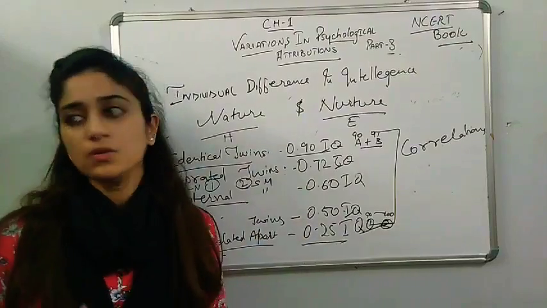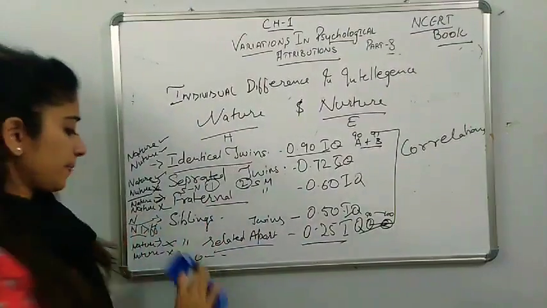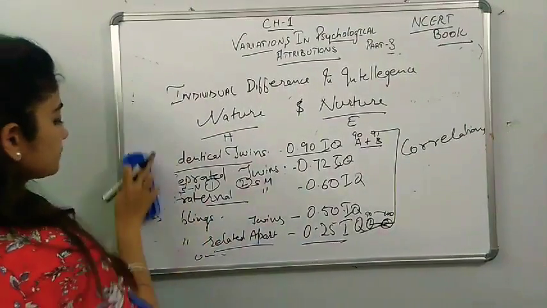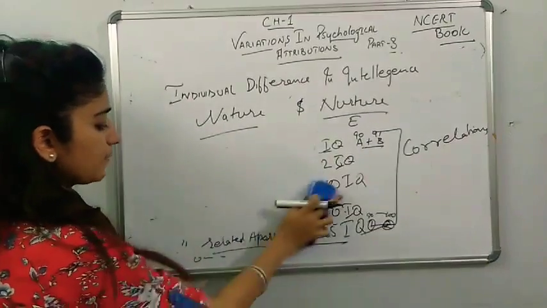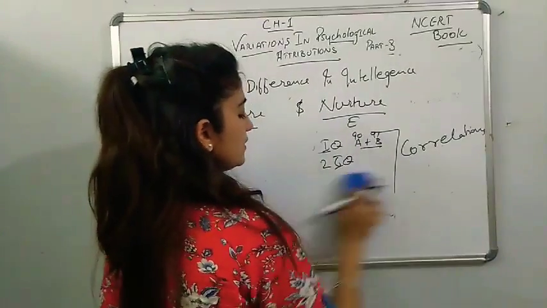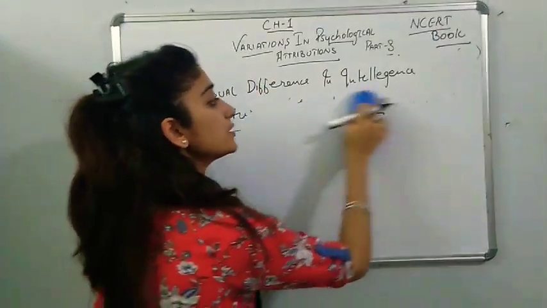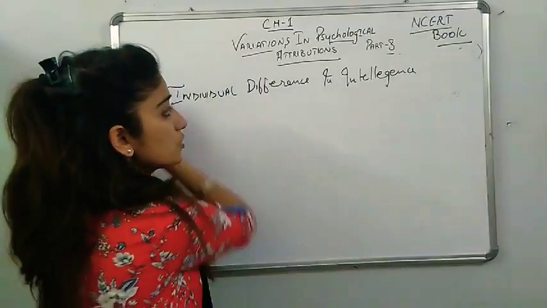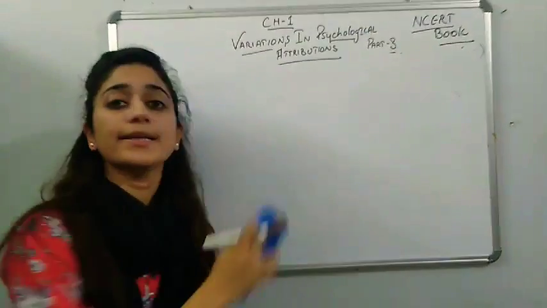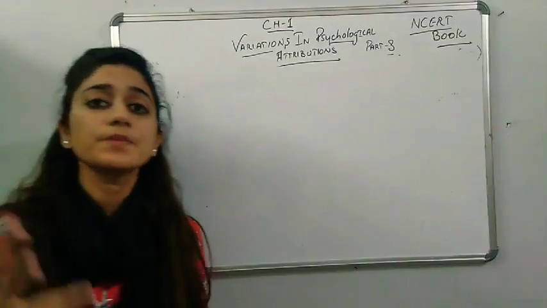After this, once we understand this part of intelligence, we are going to assess how you get the nature or nurture, and how you assess the intelligence level, at which level it lies.